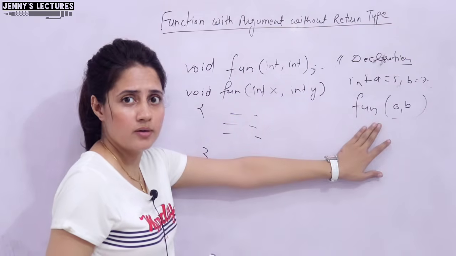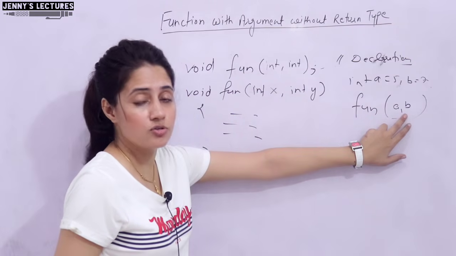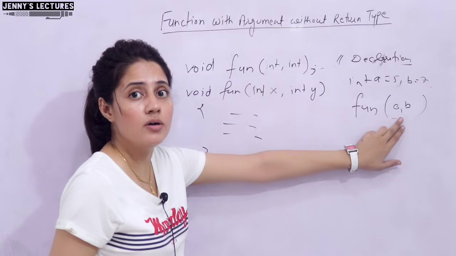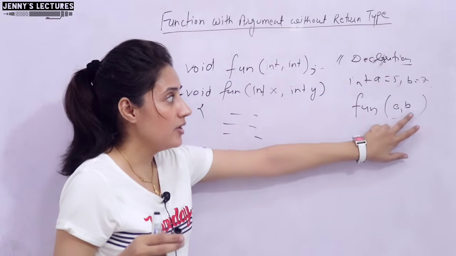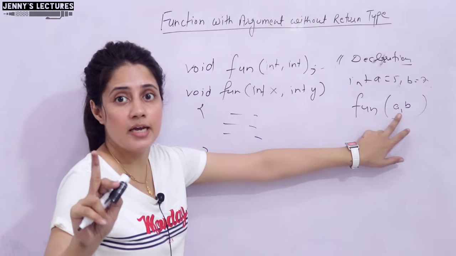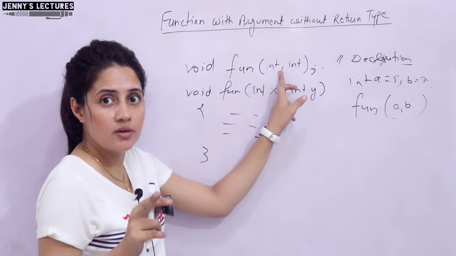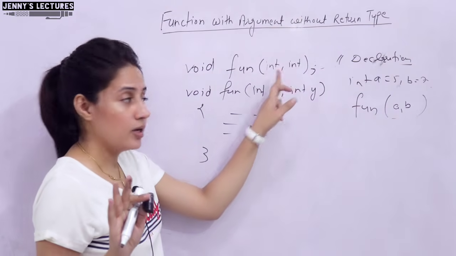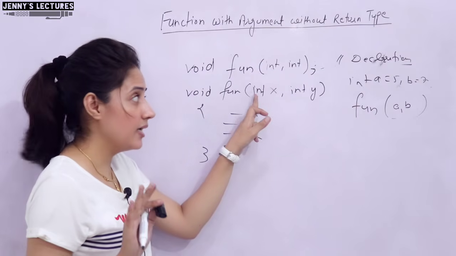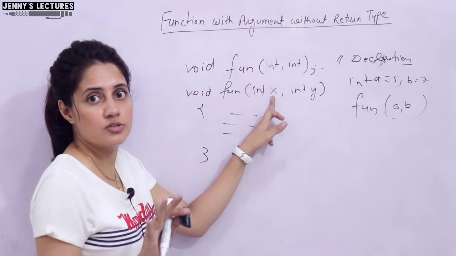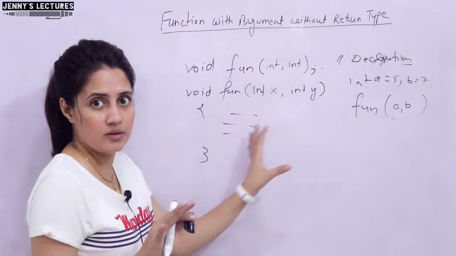That is function calling. Here simply pass the arguments, maybe the variable name or the number. If you are passing the variable name, no need to specify the data type, but you have to specify the name of the variable. In the declaration, data type is a must, name of the variable is optional. In the definition, both data type and name of the variable are a must. So, I hope this difference is clear.